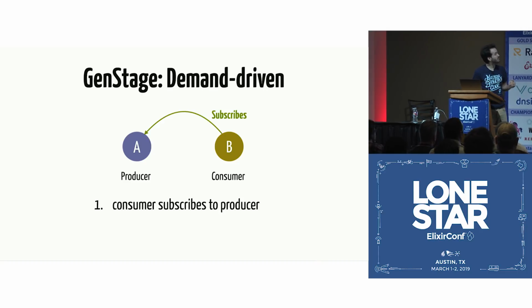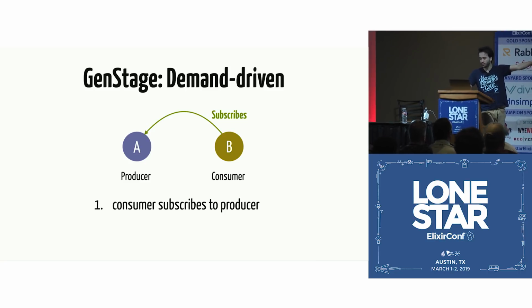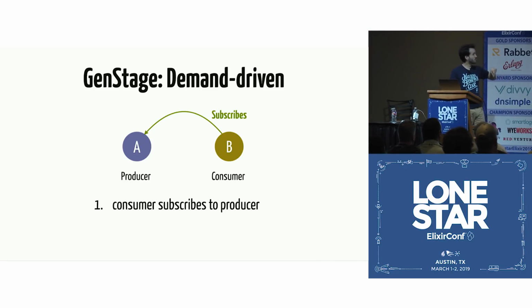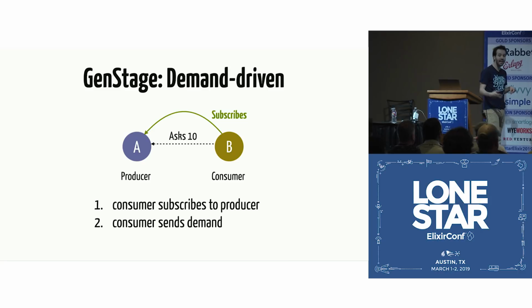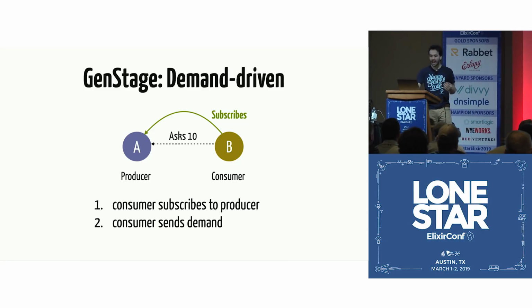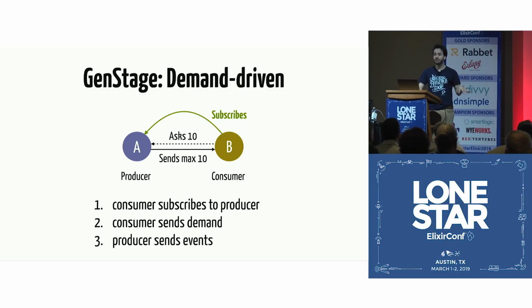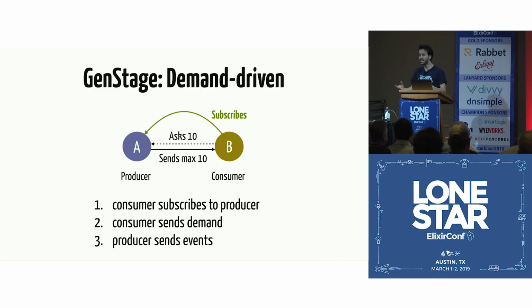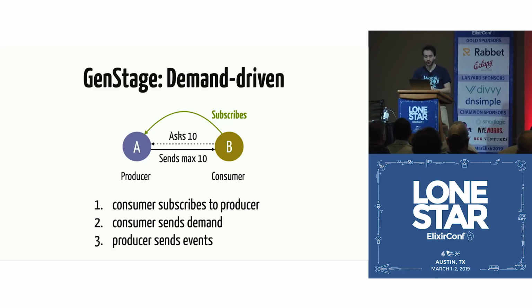So the first thing that happens is that the consumer subscribes to the producer, right? And then after the consumer subscribes, it can send demand. It can say, hey, give me 10 events, right? And then after the consumer sends the demand, the producer can send those events. And it can send it in any way it wants. It can send all 10 at once. It can send 1 by 1, 2 by 2, but it cannot exceed 10, okay?